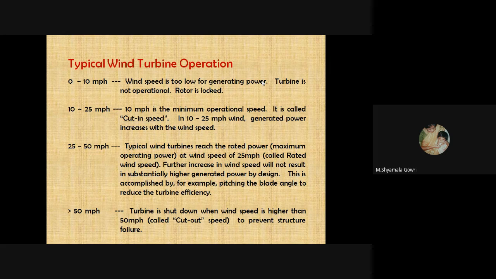When it is higher than 50 miles per hour, the turbine shuts down. When wind speed is higher than 50 miles per hour, called cut-out speed, the turbine stops to prevent the structure failure. So these are all four different types of wind speed operations.